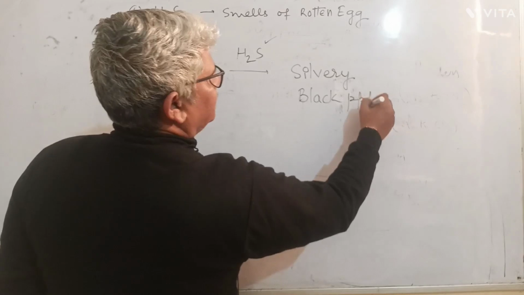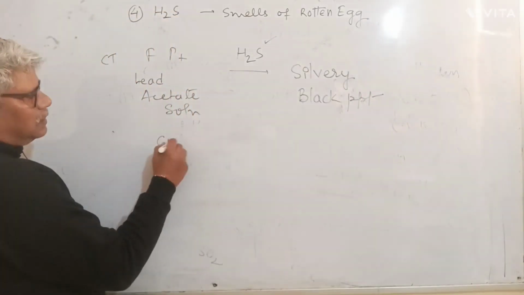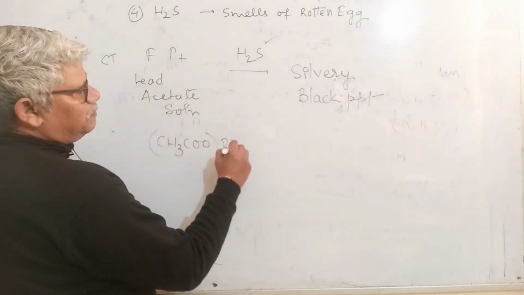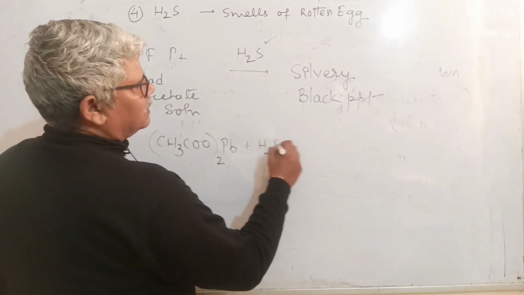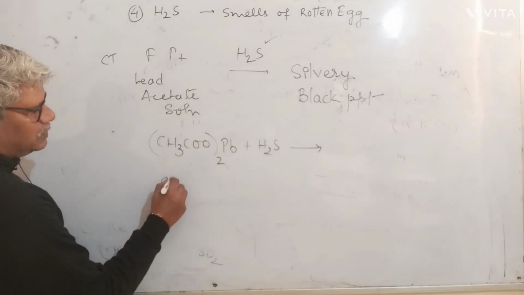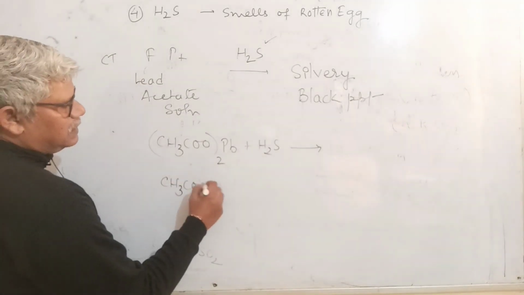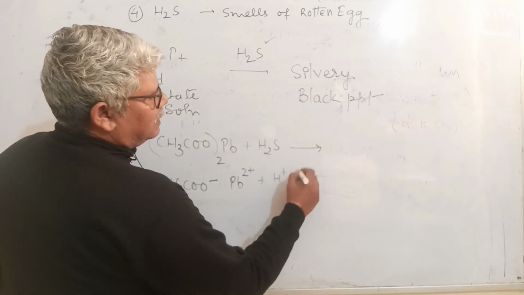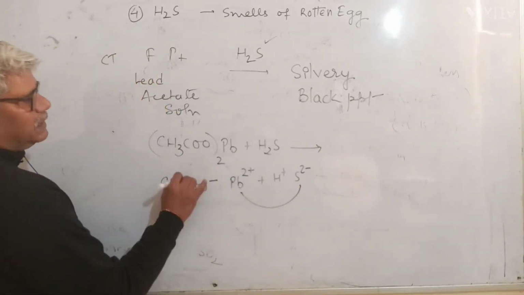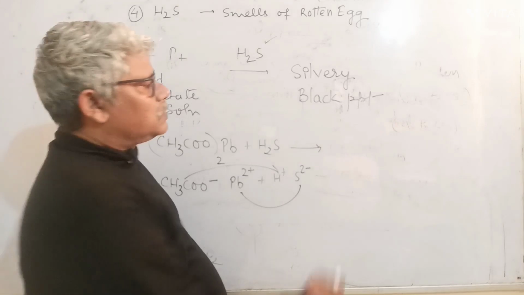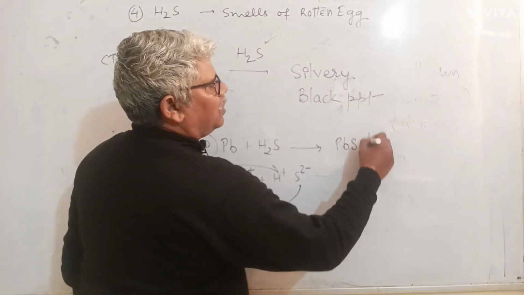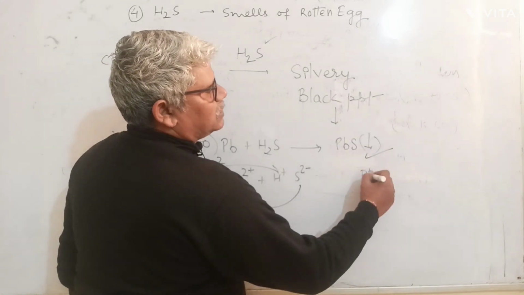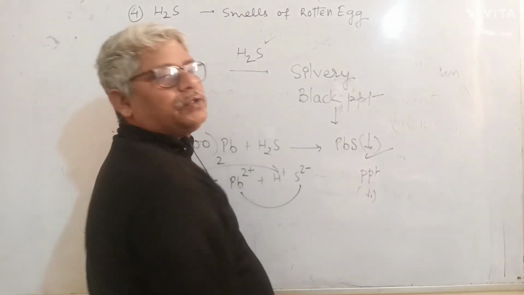For the records, lead acetate, (CH3COO)2Pb, with H2S. It is a double decomposition reaction. Just write the valencies: CH3COO minus, Pb plus 2, H plus, S minus 2. Plus goes to minus and plus goes to minus. So silvery black precipitate of lead sulfide is formed. Remember, precipitate is shown by downward arrow.